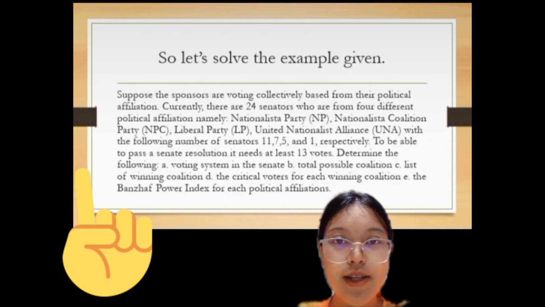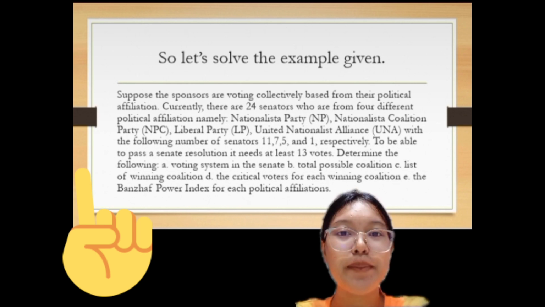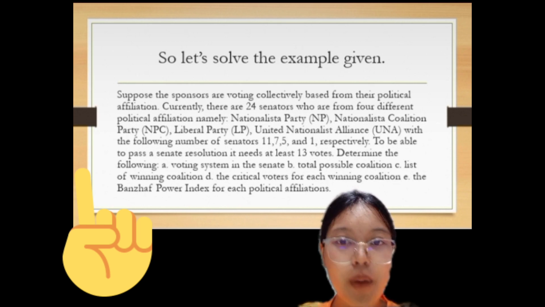Here's the example. Before we solve it, we must read the example first. Suppose the senators are voting collectively based on their political affiliation.